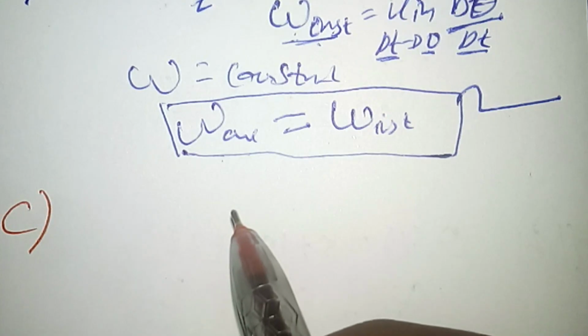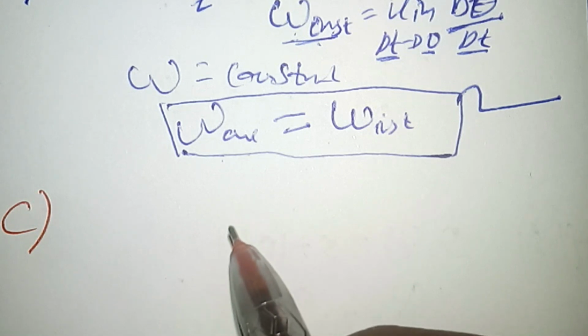When we come to alternative C, which says the direction of average angular velocity is determined by the right hand rule.